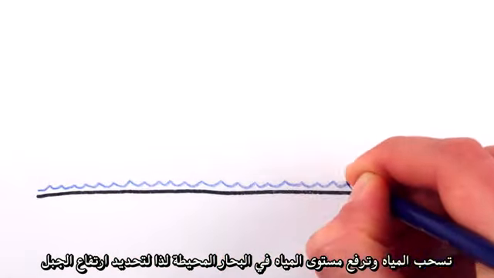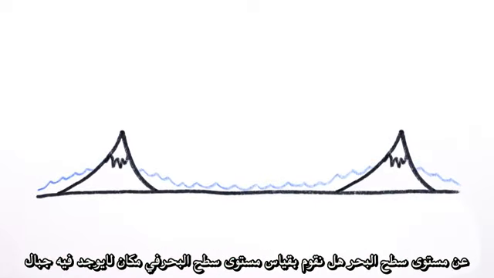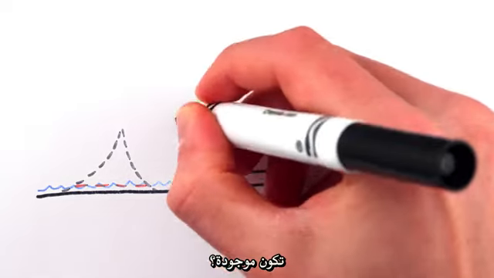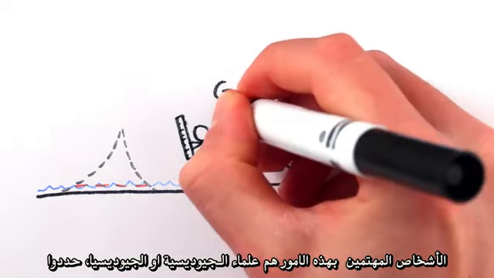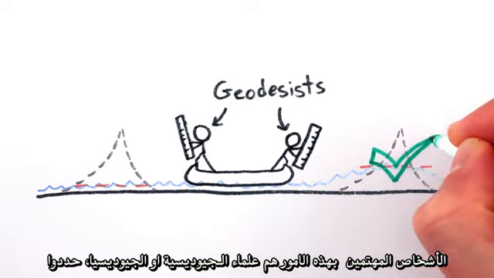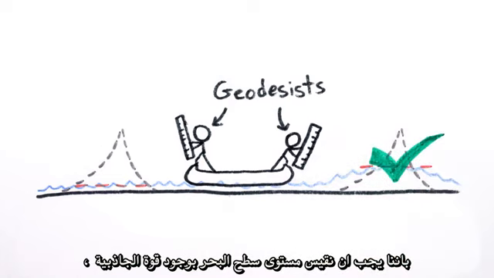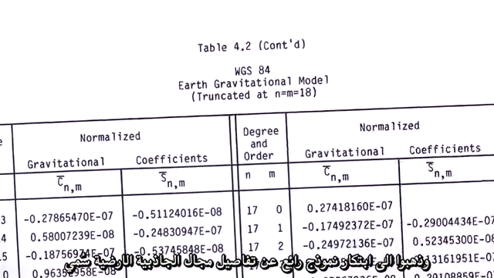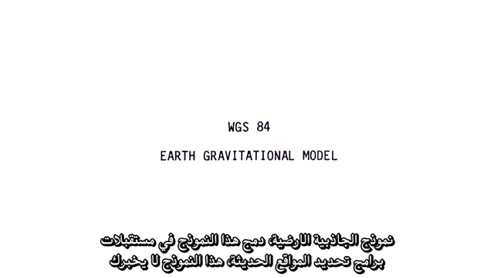So to determine the height of a mountain above sea level, should we use the height the sea would be if the mountain weren't there at all, or the height the sea would be if the mountain weren't there but its gravity were? The people who worry about such things, called geodetic scientists or geodesists, decided that we should indeed define sea level using the strength of gravity, so they went about creating an incredibly detailed model of the Earth's gravitational field, called creatively the Earth Gravitational Model.